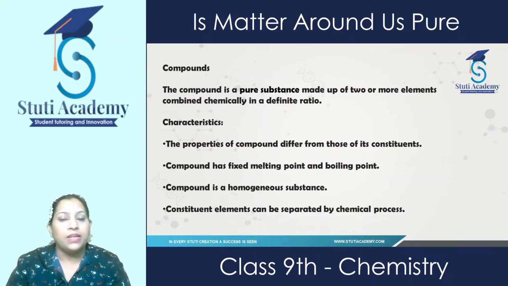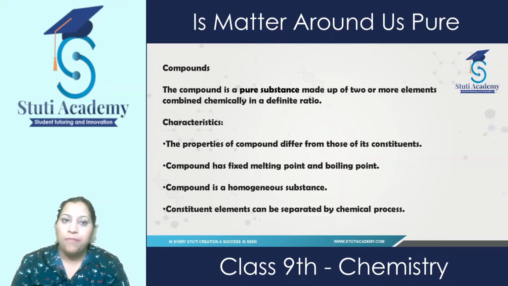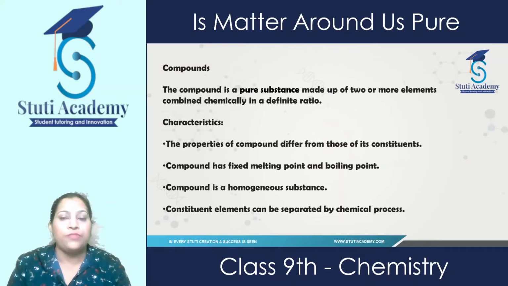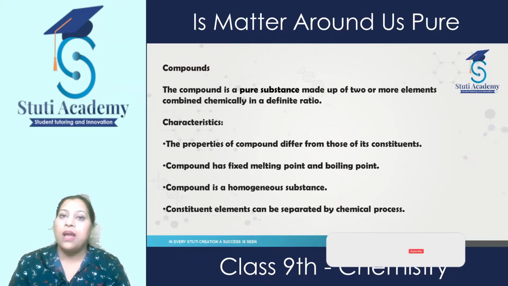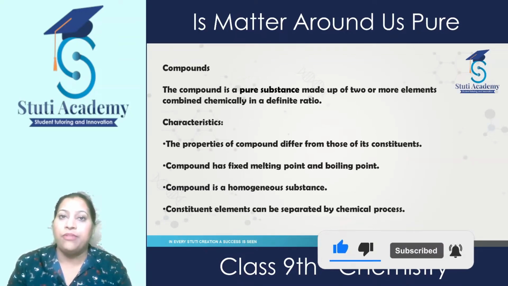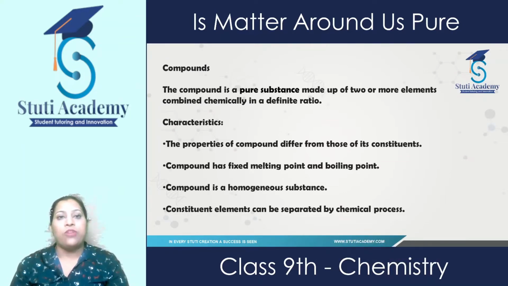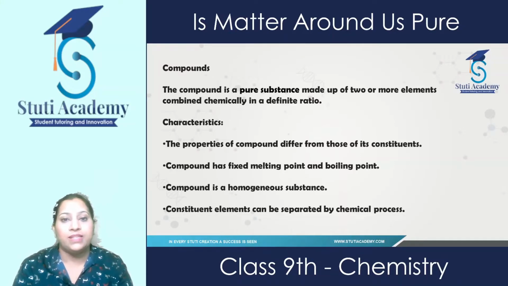Now, the second category of pure substances is compounds. Compounds are also pure substances, but they are made up of two or more elements chemically combined together in a definite ratio, in a definite mass. Water and carbon dioxide are examples of compounds.